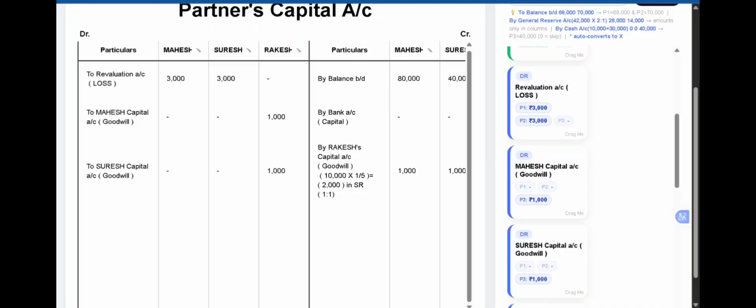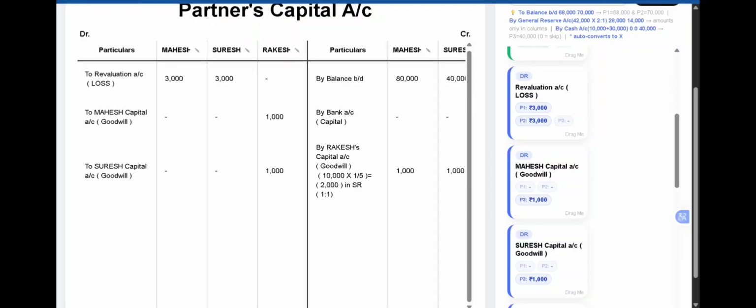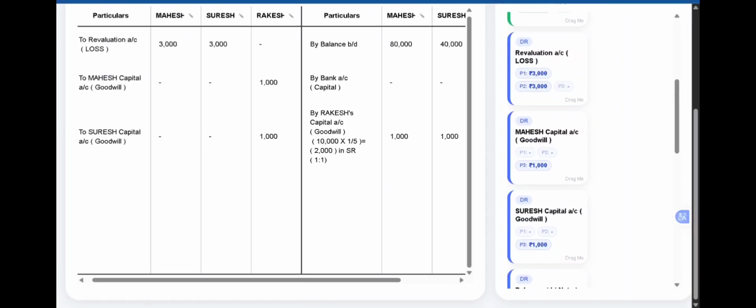Now, in the adjustment, it says that the partners' capital should be adjusted in cash or bank. So, before we could adjust the partners' capital account in cash or bank, first we have to find out certain calculations with regard to the new capital of the firm based on the new profit sharing ratio.